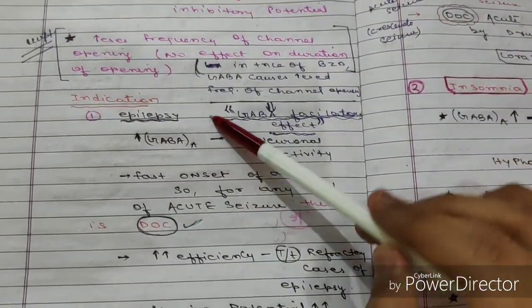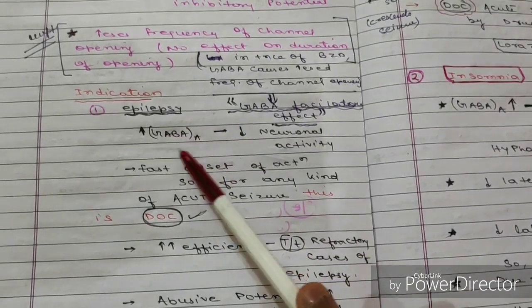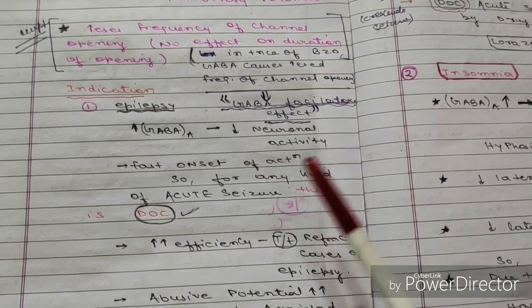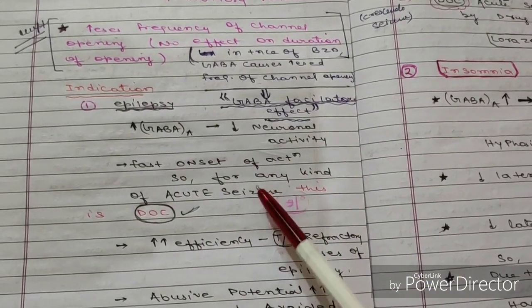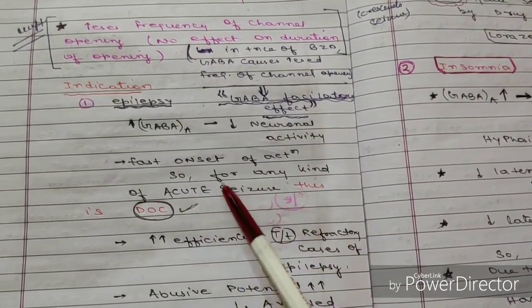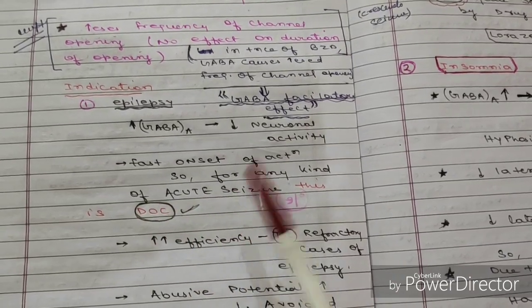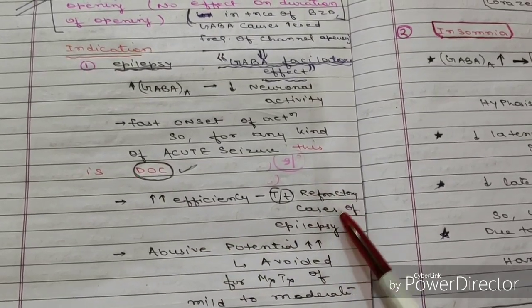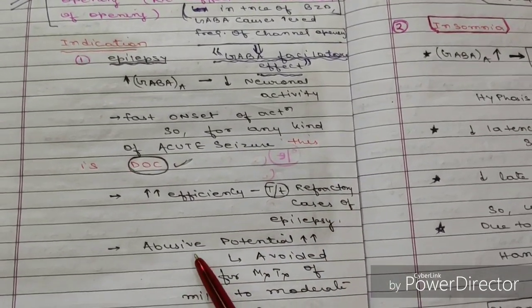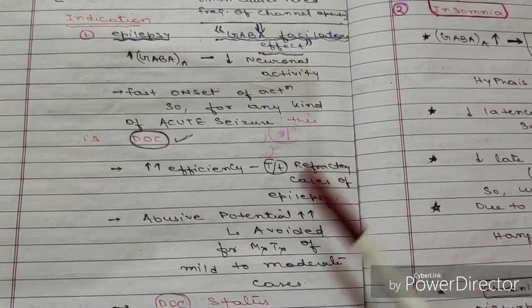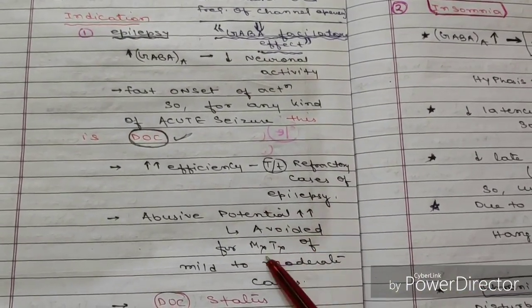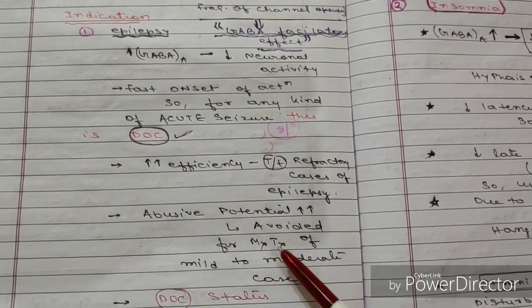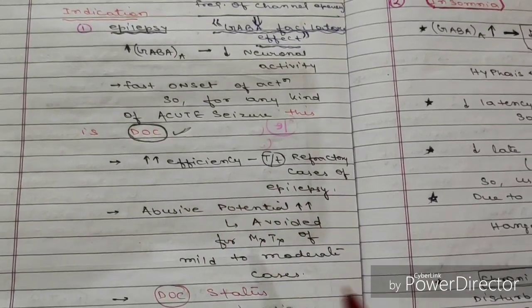Now, what are the indications? The first indication is epilepsy. By stimulating GABA A receptors, it causes decreased neuronal activity, and it has a fast onset of action, so it is used for any kind of acute seizure, and it is the drug of choice for acute seizure. Second, it has more efficacy, so it can be used for the treatment of refractory cases of epilepsy. Third, it has increased abuse potential, so it is avoided for maintenance treatment of mild to moderate cases.